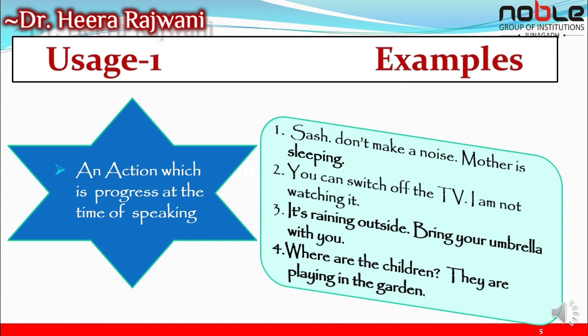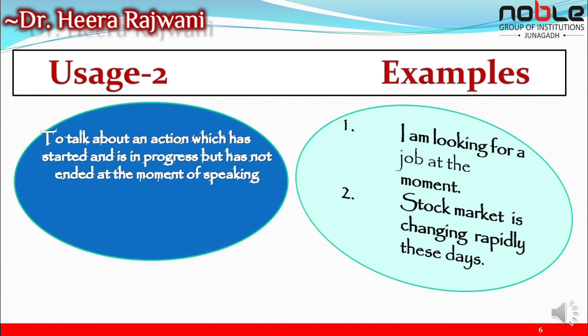So the example is shh, don't make a noise, mother is sleeping. You can switch off the TV. I am not watching it. Next, it's raining outside. Bring your umbrella with you. Where are the children? They are playing in the garden. So in all these examples we can see that the action is in progress at the time of speaking.